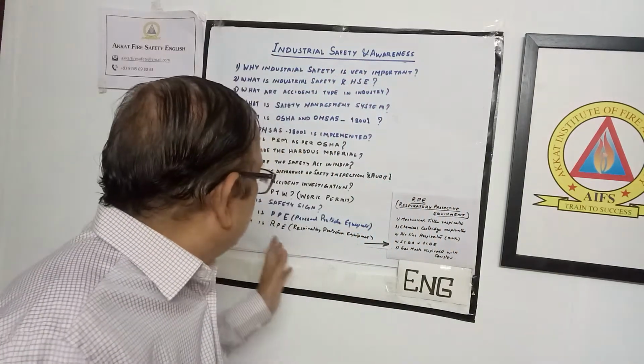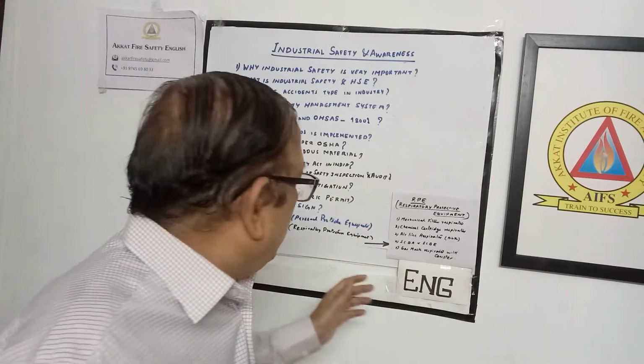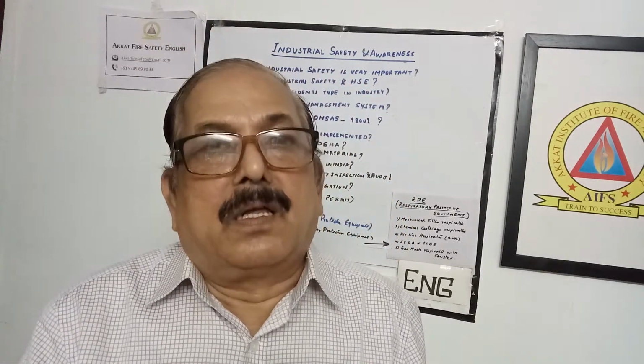So today's class is about RPE, respiratory protective equipment. What do we mean by respiratory? The air we are inhaling. That process is called respiration, and inhaling and exhaling are both part of it. When we are working in industry or other areas, the air can get many types of contamination, mechanical ones like dust and fumes, depending upon the working area.